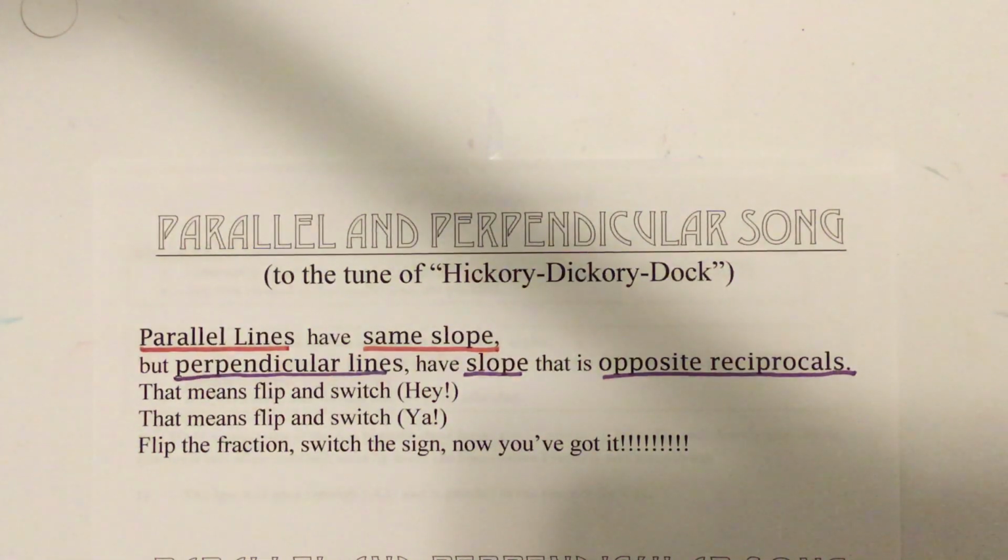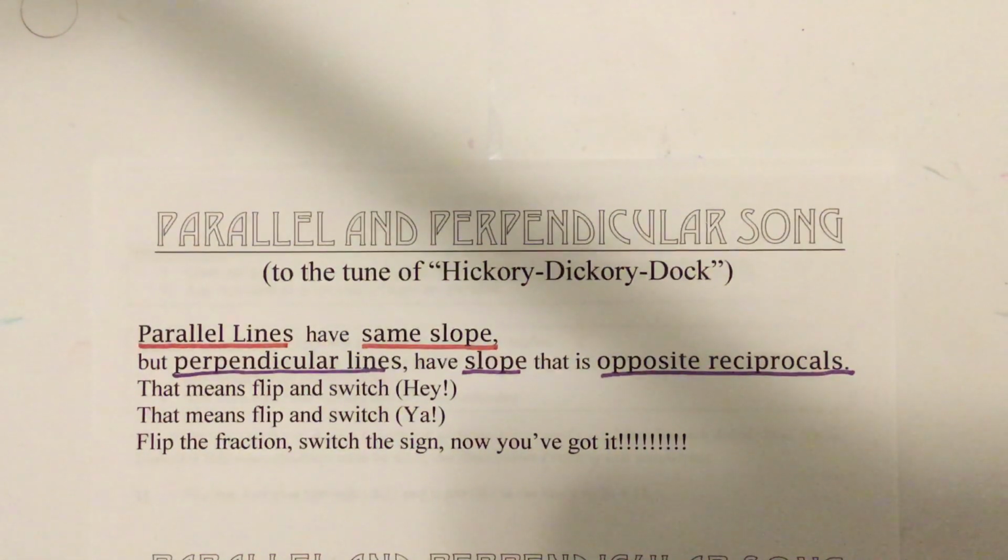Parallel lines have same slope, but perpendicular lines have slope that is opposite reciprocals. That means flip and switch. Hey, that means flip and switch. Yeah, flip the fraction, switch the sign. Now you've got it.